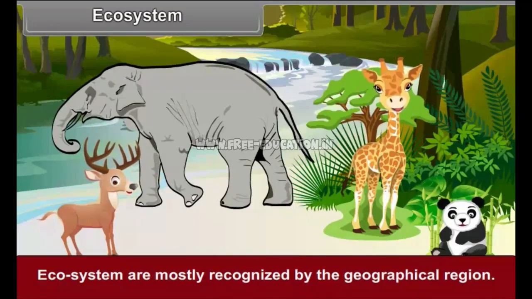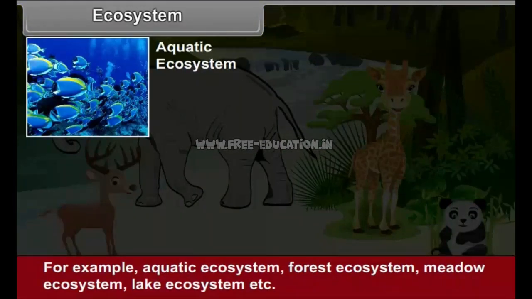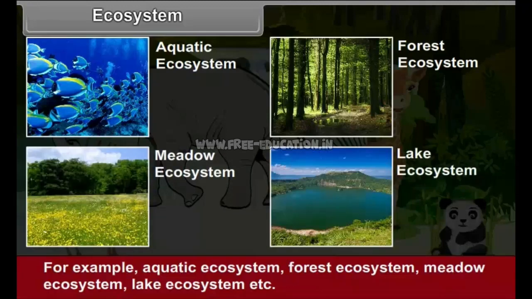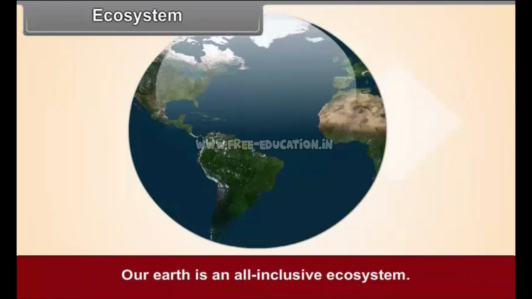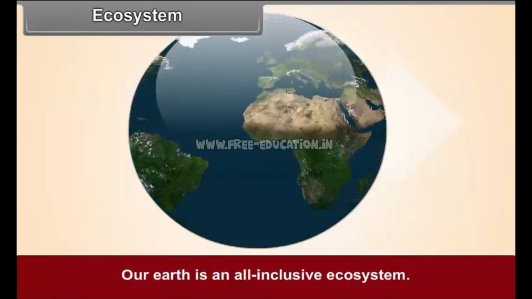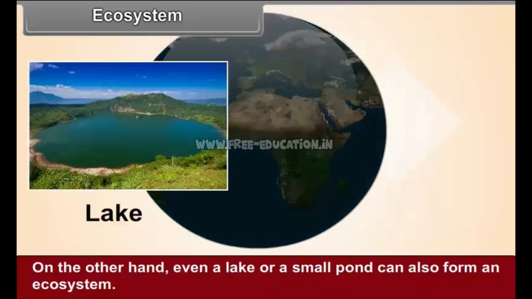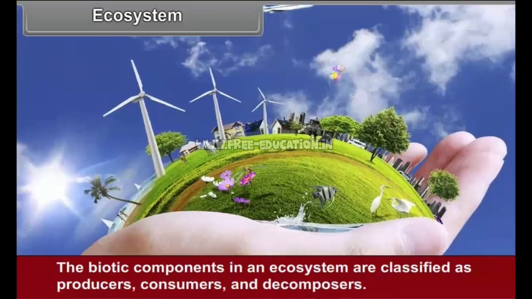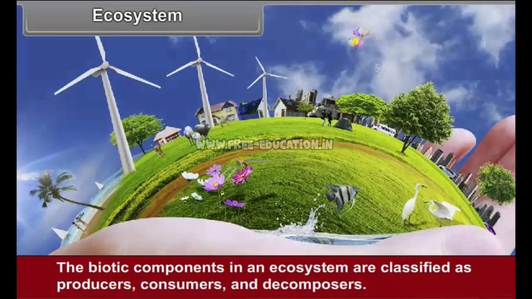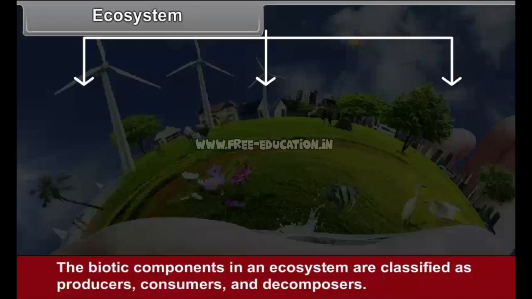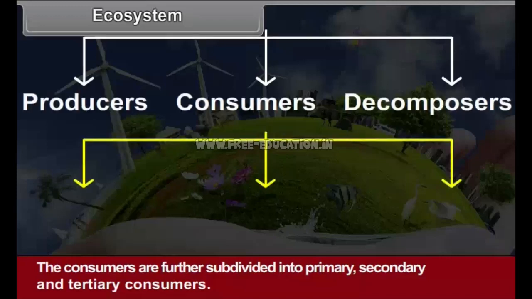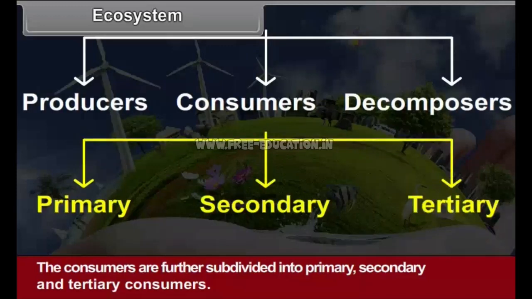Ecosystems are mostly recognized by geographical region. For example, aquatic ecosystem, forest ecosystem, meadow ecosystem, lake ecosystem, etc. Our Earth is an all-inclusive ecosystem. On the other hand, even a lake or a small pond can also form an ecosystem. The biotic components in an ecosystem are classified as producers, consumers, and decomposers. The consumers are further subdivided into primary, secondary, and tertiary consumers.